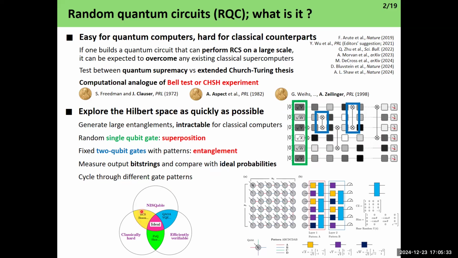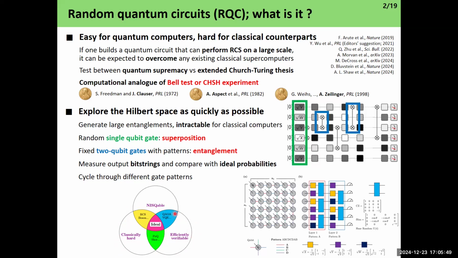For a quantum supremacy experiment to hold, we need 3 conditions. First, it has to be classically hard, obviously. If it's classically easy, then there is no quantum supremacy. Second, it needs to be efficiently verifiable. If you cannot verify the experiment, it's basically useless.